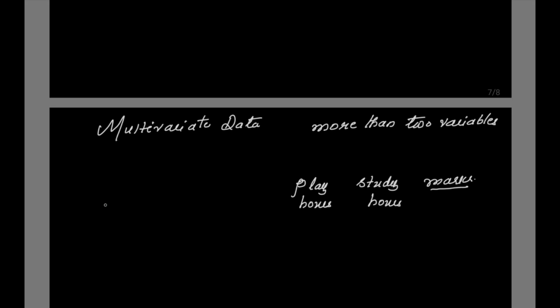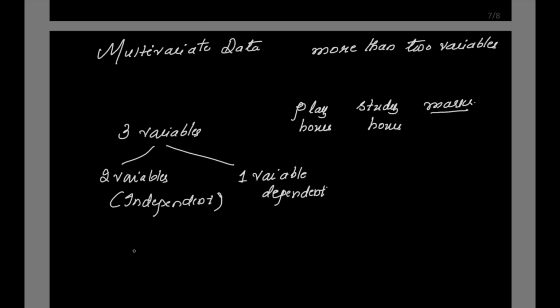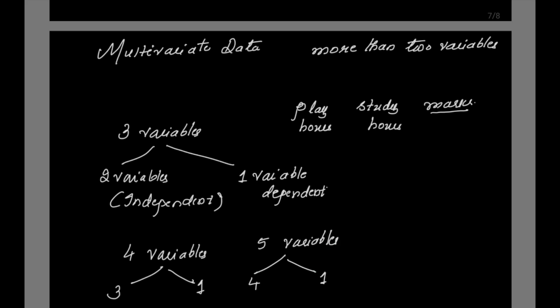So whenever you have more than two variables, now in this case I am taking three variables. If there are three variables, two variables will be what? Independent variables, and one variable will be the dependent variable. Multivariate is more than two. It need not always be three, it can be four variables also. If it is four variables, then you will be having three independent variables and one dependent variable. If it is five variables, then you will be having four independent variables and one dependent variable. So there will always be only one dependent variable and the remaining variables will be independent variables.